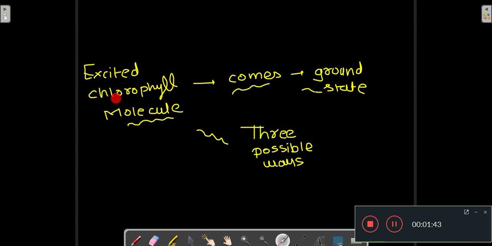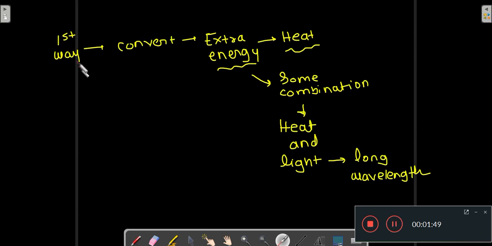The first way is to convert this extra energy into heat, or some combination of heat and light which has a long wavelength.